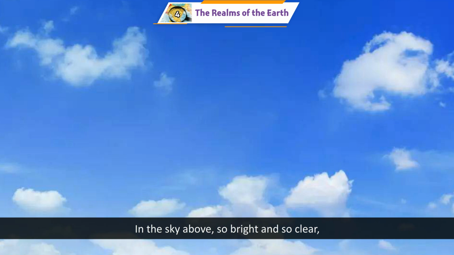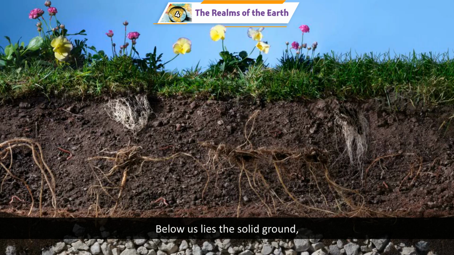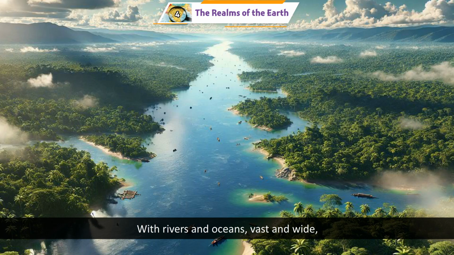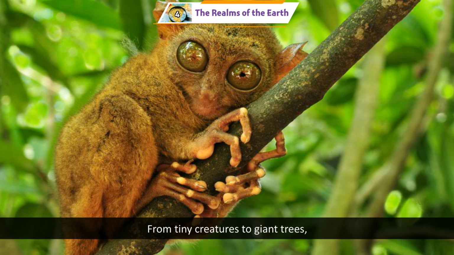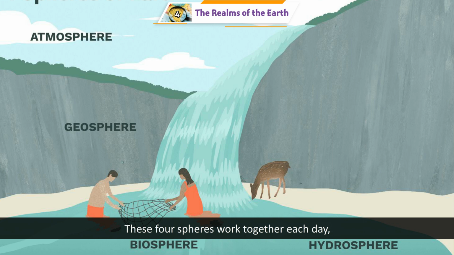In the sky above, so bright and so clear, the atmosphere gives us air to breathe here. Below us lies the solid ground. The lithosphere is where life is found. With rivers and oceans, vast and wide, the hydrosphere helps life thrive and glide. From tiny creatures to giant trees, the biosphere buzzes with life and ease. These four spheres work together each day, creating a world where we can play.